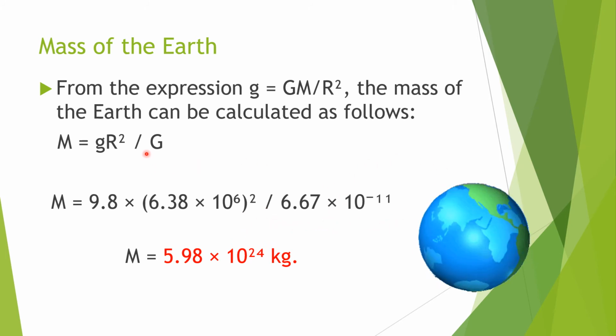This is nothing but the universal gravitational constant value we learned already. So by multiplying and dividing the values, we are getting the mass of the earth is equal to 5.98 into 10 power 24 kg. So this is the mass of the earth.